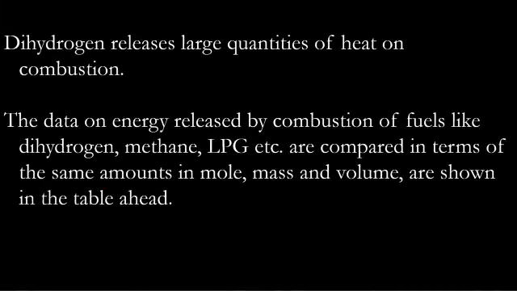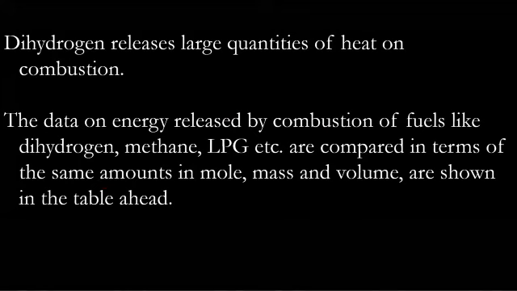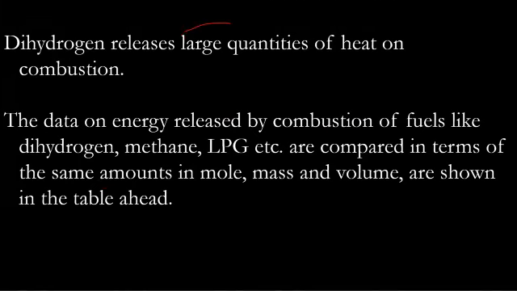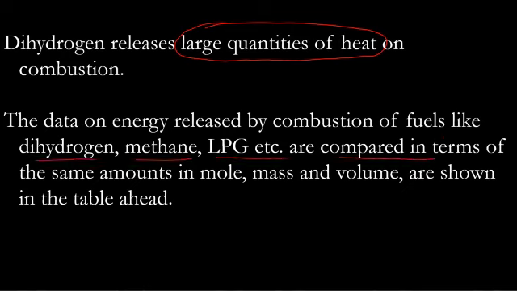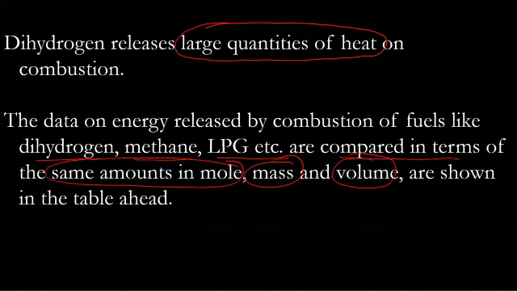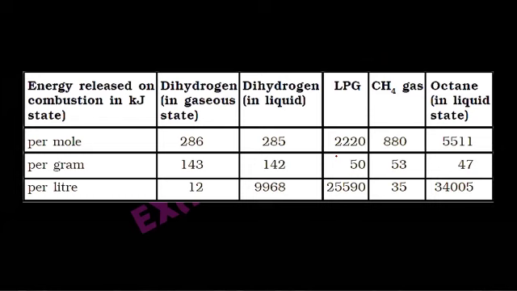So dihydrogen releases large quantity of heat on combustion. It is very good fuel. The data on energy released by combustion of fuels like dihydrogen, methane, LPG, etc. are compared in terms of the same amount in moles, mass, and volume as shown here.